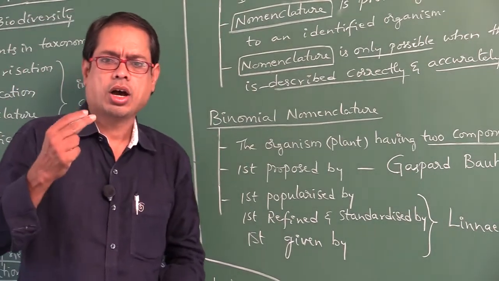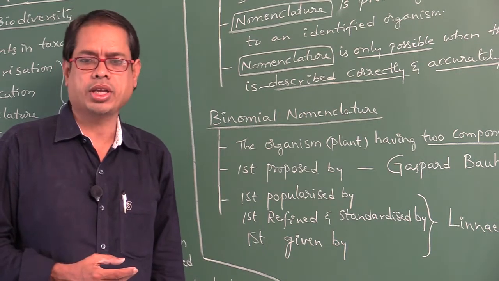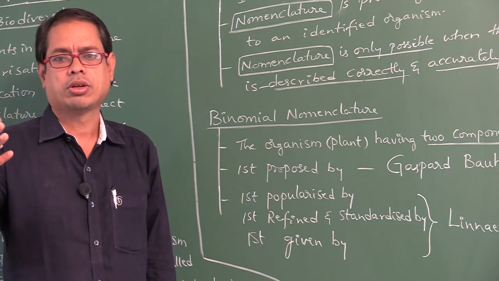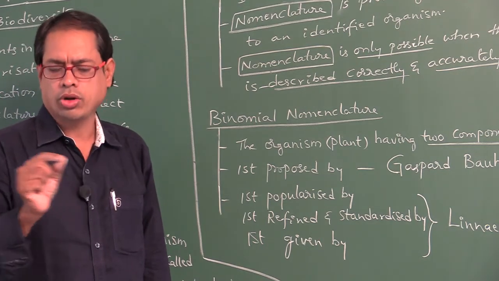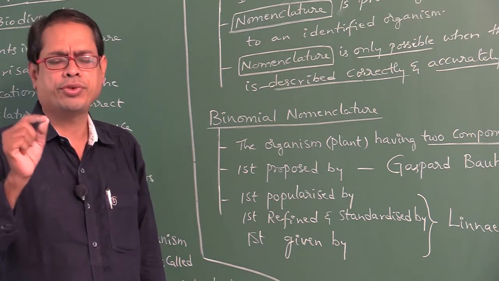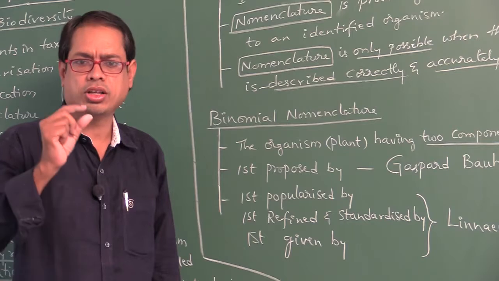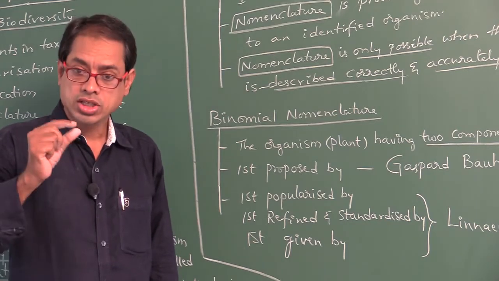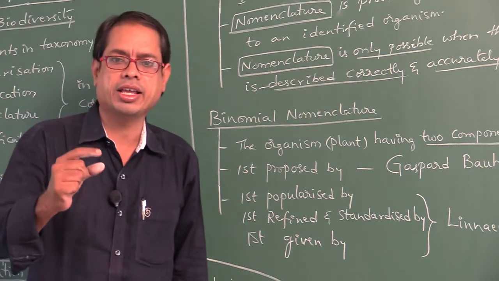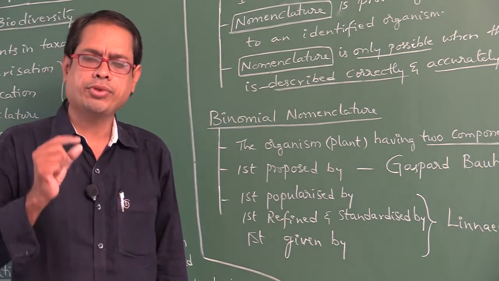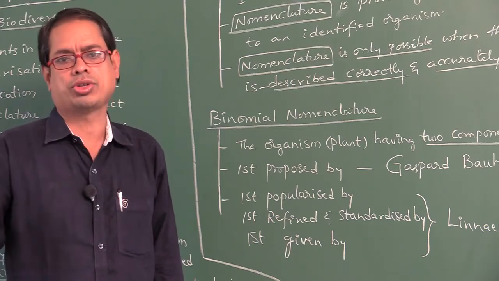If the organism has two components in its scientific name, that is called binomial. Three components is trinomial. More than three means polynomial. In botany, there are no polynomials, and very few plants are trinomials, where a variety is present. The first component is called the generic name, the second component is called the species name, and if a third component is present in some plants, it is called the variety. Polynomials are not used in botany.